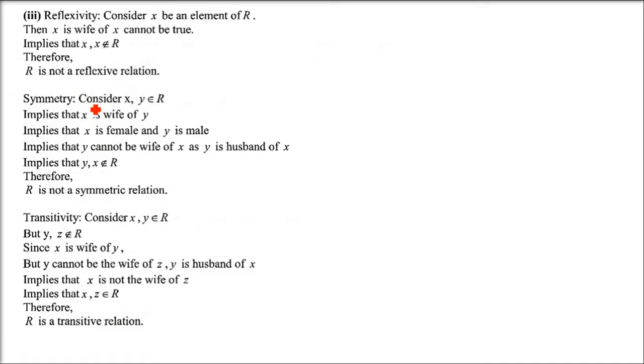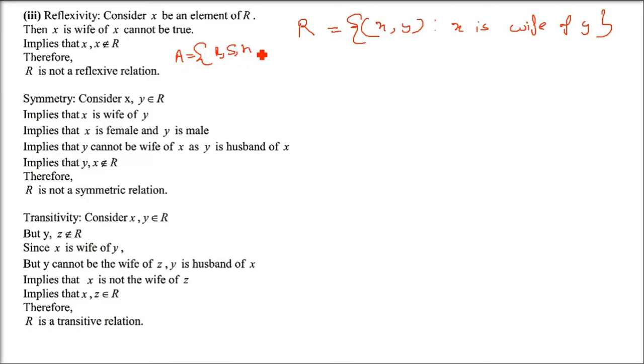Now the third part of the first question. This is somewhat tricky, and I'll tell you why it is not what we think. X is a wife of Y. In the first view, we will be able to understand that this is none of these three relations.